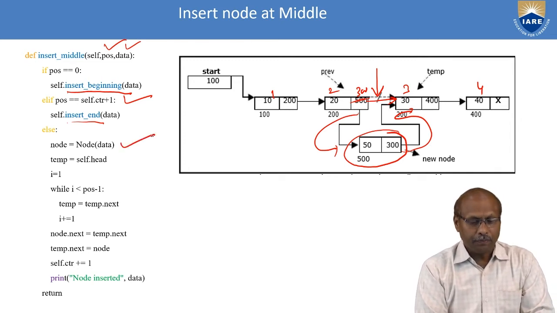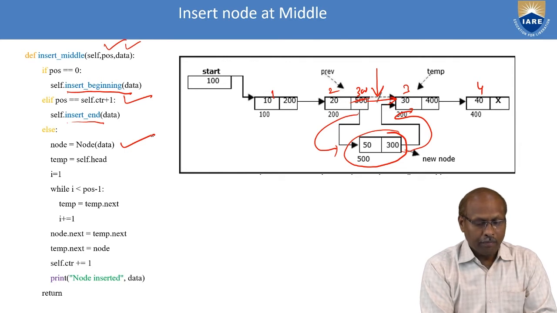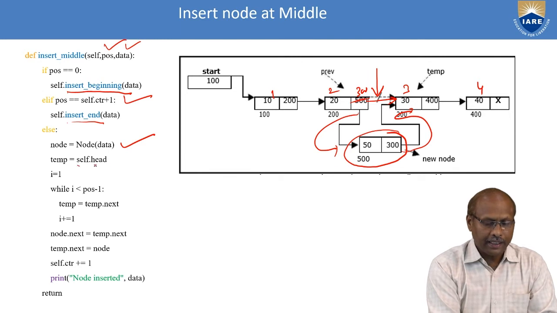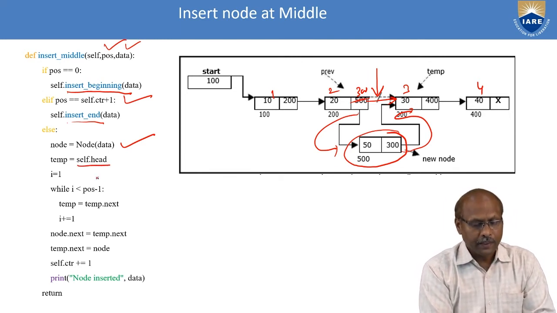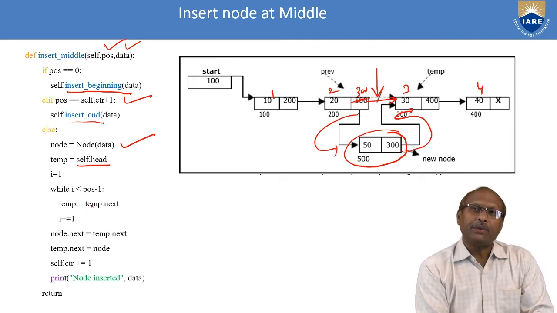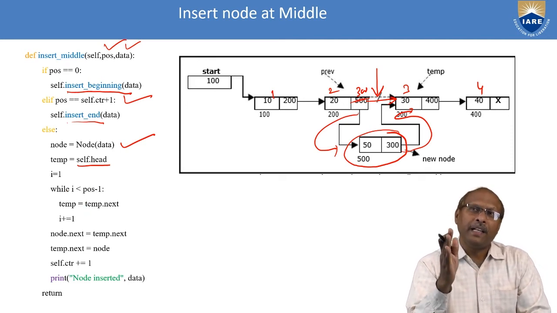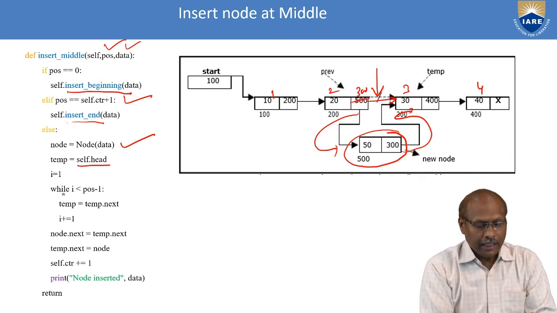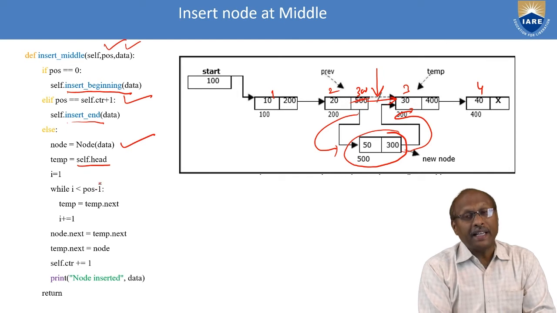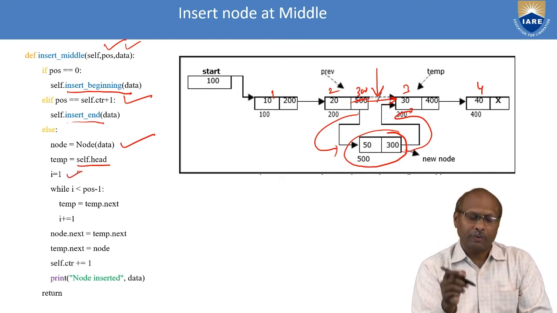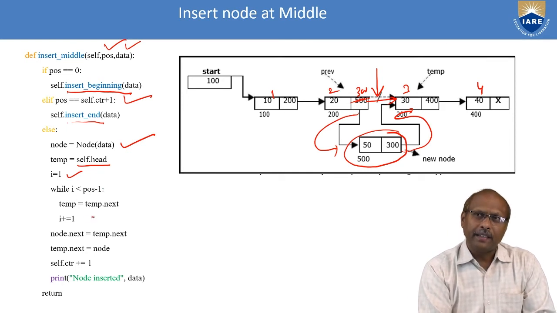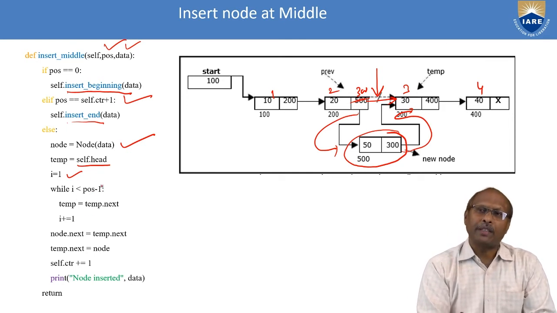So when it comes to the else part, I am creating my node, then initially assigning temp equal to self dot head. Why am I assigning? Because using the temporary pointer, I have to traverse till the middle. My temp keeps on moving forward. It checks whether I reach the position or not. Initially i is 1, which means the first node. My loop will repeat until position minus 1.